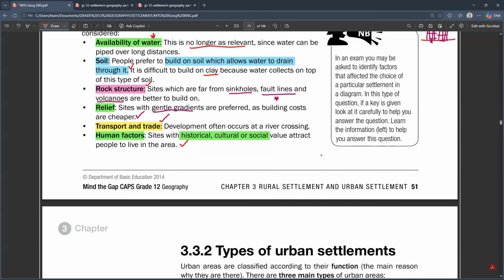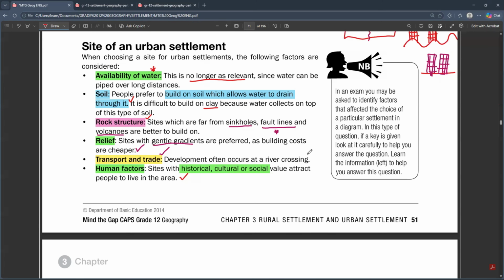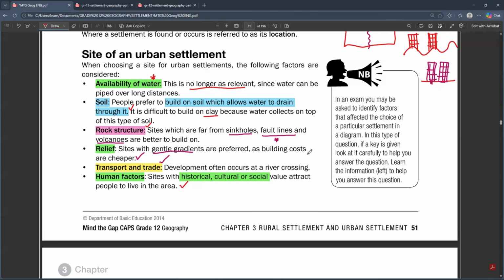Because it wouldn't help to say you're going to build an urban settlement and you're not even aligning with those people's cultural beliefs. You'll end up doing things that are unacceptable in that land, and they're probably going to punish you or something like that. So all of these are factors that you need to look for in the site of an urban settlement, before you even think of building one. Is that clear? Yes, sir. Okay.